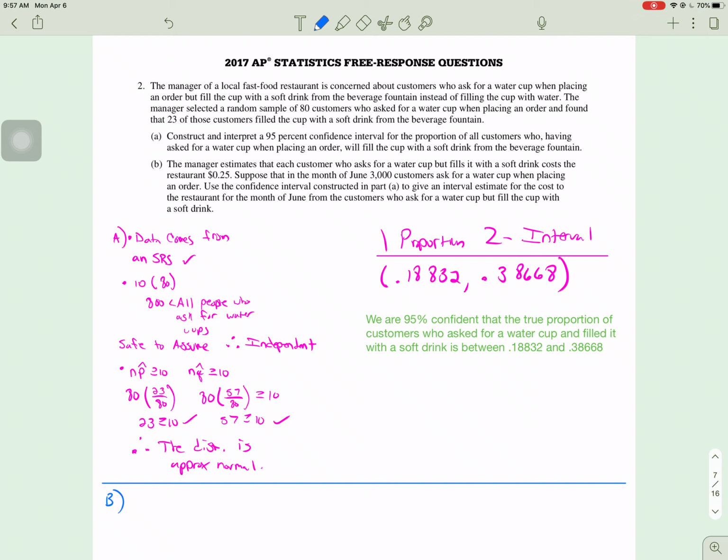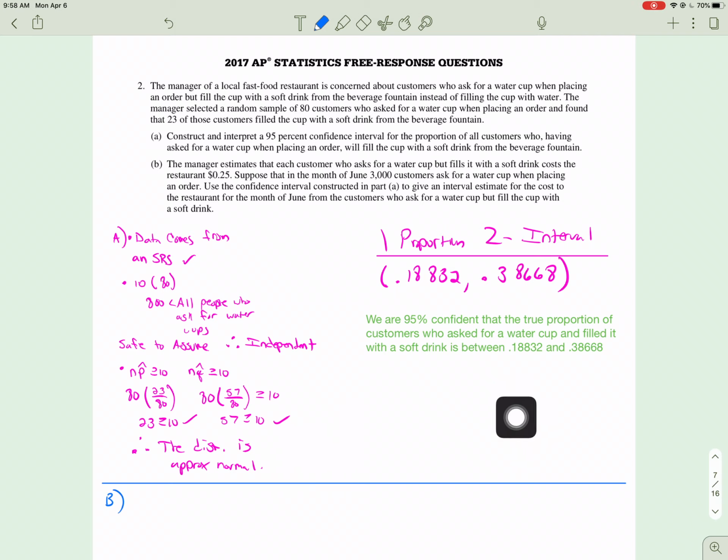First off, I check conditions. Does the data come from an SRS? Yes. Is 10 times 80, which is 800, less than all people who asked for a water cup? It's kind of a big number, but we're going to assume that's safe to say because it's a business. We're going to assume it's been around a long time, so we could say therefore independent. And then to assess normality, n p hat and n q hat greater than or equal to 10. Now you could change this to a decimal for each one, p hat and q hat. I just left it as a fraction. It just makes it easier to find the numbers. So I wrote therefore the distribution is approximately normal.